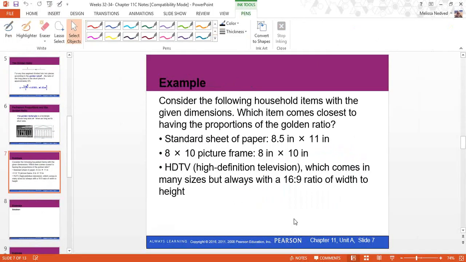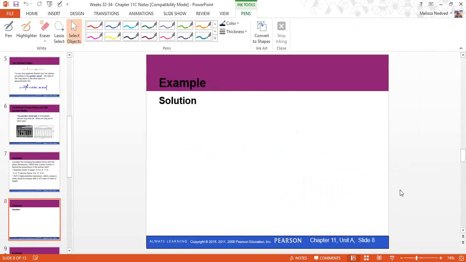So consider the following household items with the given dimensions. Which items come closest to having the proportions of the golden ratio? We want to compare the standard sheet of paper to a picture frame that's 8 inches by 10 inches, to your high-def television, which comes in many sizes but always has a 16:9 ratio of width to height. And that TV we've talked about before. We measure a TV based on the diagonal, and if we know the diagonal, we can use the 16:9 ratio to find the length and the width. Here's another application of using that 16:9 ratio and our high-def TV to see if it's close to that golden rectangle, that really appealing shape.